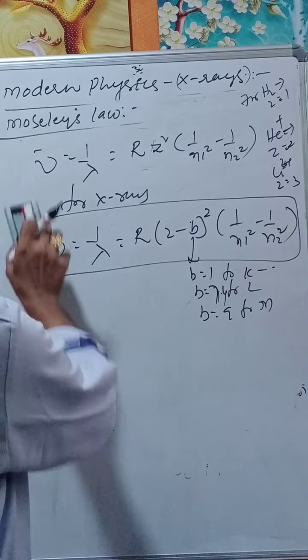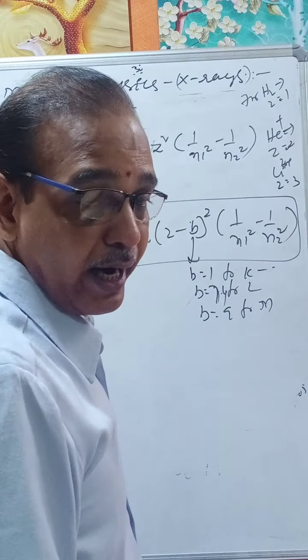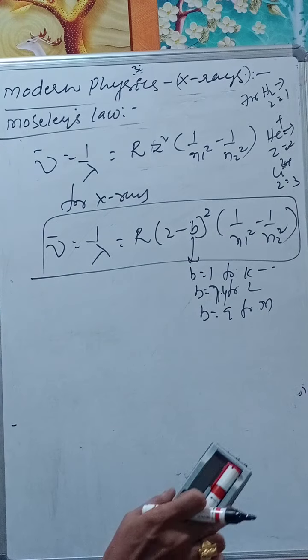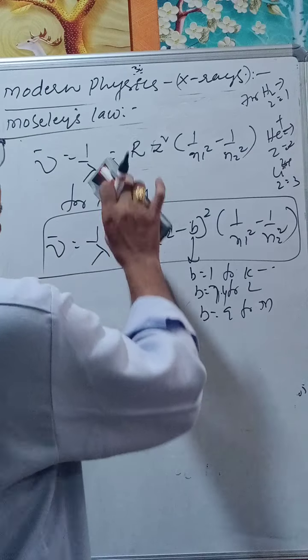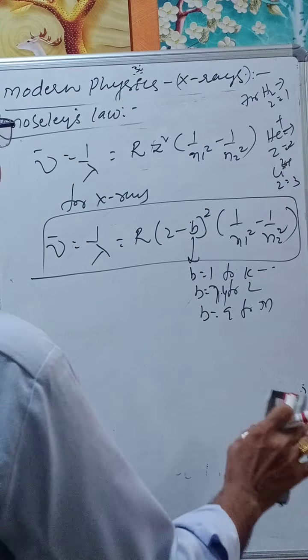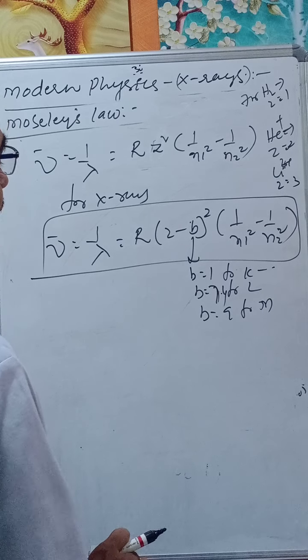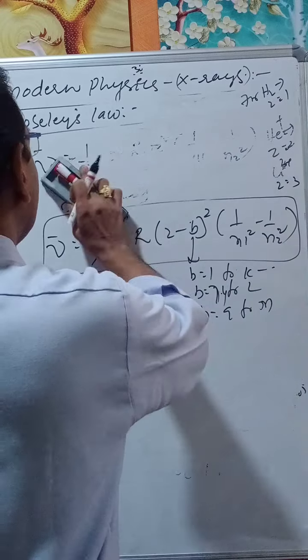This is the modification of the wave number formula given in the hydrogen spectrum or atomic structure chapter for calculation of wave numbers or wavelength. Z is the atomic number of the target atom.